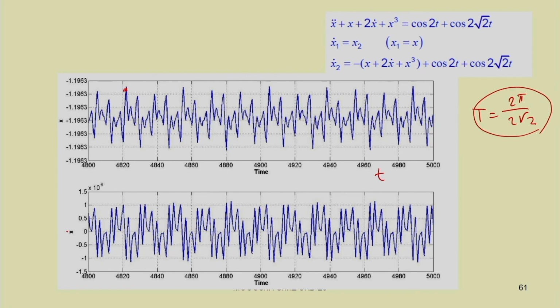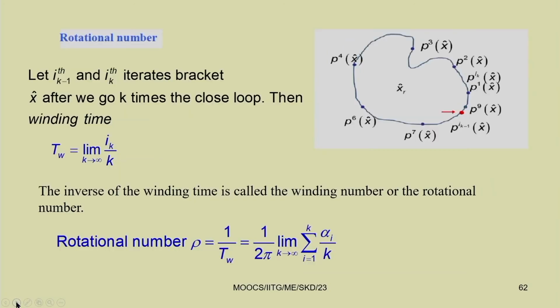Note that by sampling this, you may not find the same point after the time period 2 pi by 2 root 2. How many points are you getting after this? You have to plot it, so you can sample that. By sampling these, you can plot x versus x dot, which will give the Poincare section in this case. You can see that in this case we are going to get a closed curve. This way you can study the quasi periodic response also.